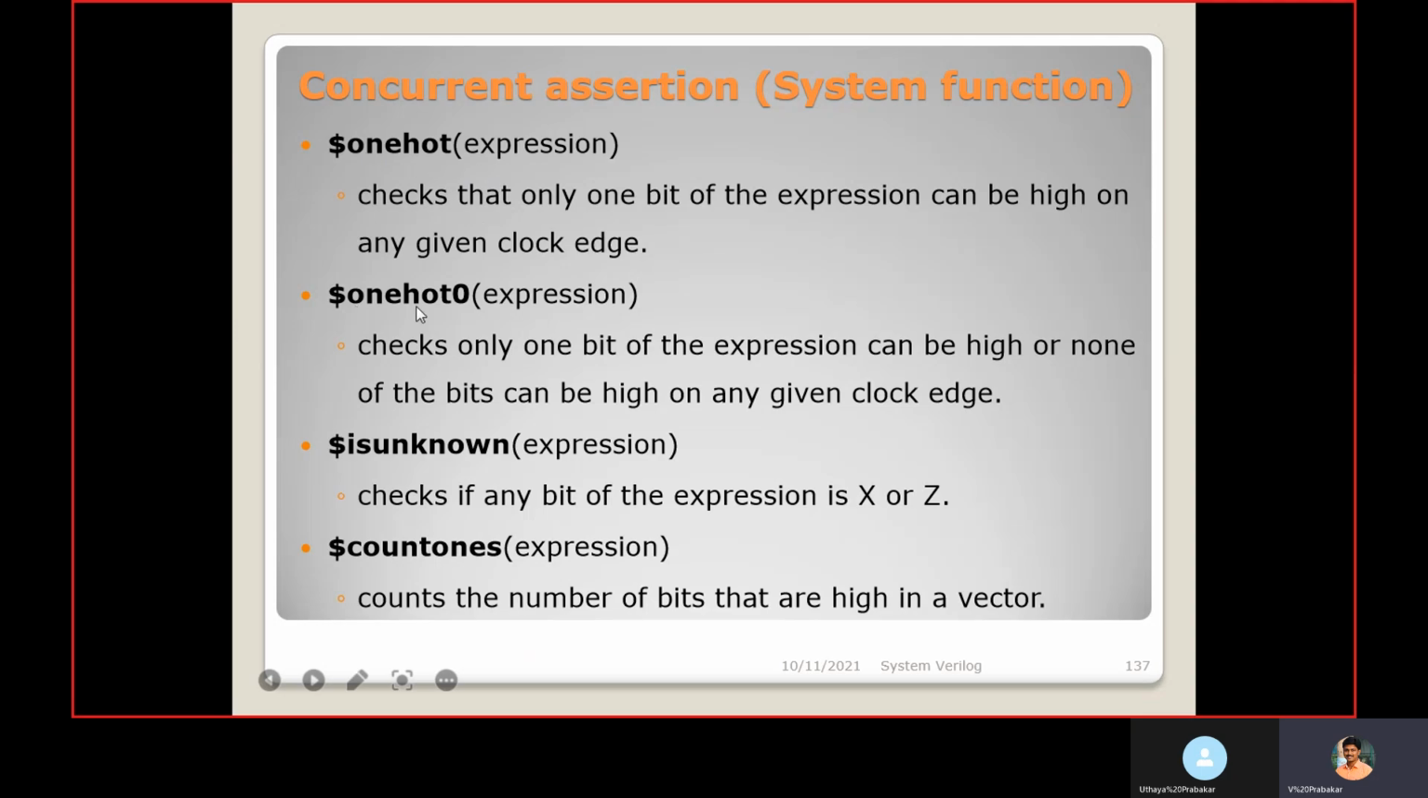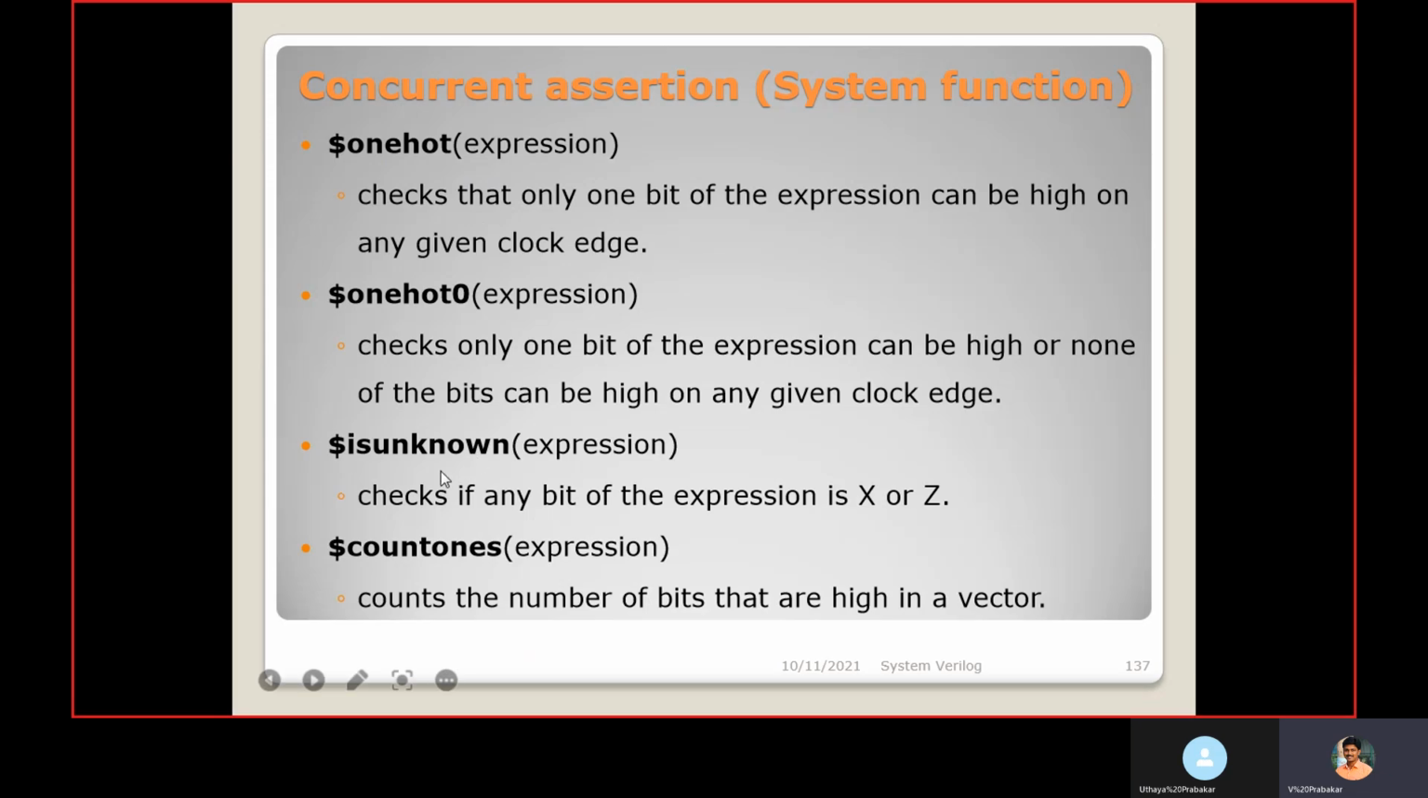If you mention $onehot0, it checks that only 1 bit of the expression can be high, or none of the bits can be high, at any given clock region. Either at most one of the grants is high, or all the 4 grants are 0. That will be recognized by $onehot0.